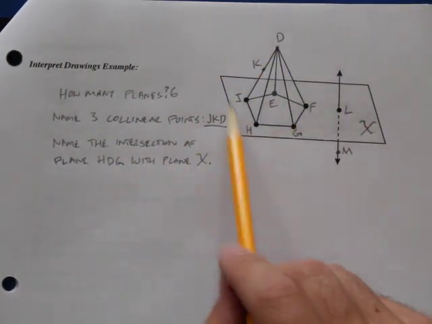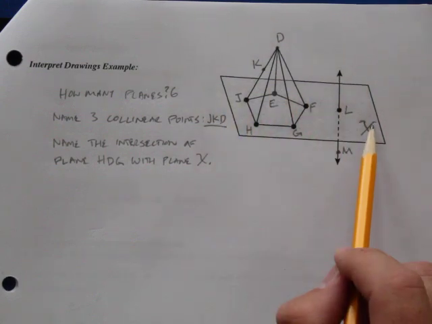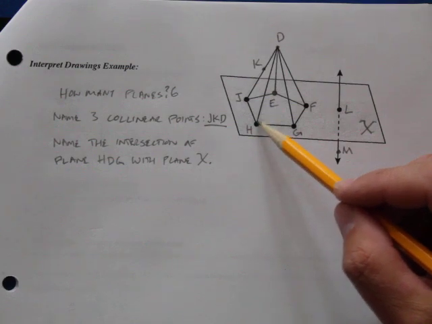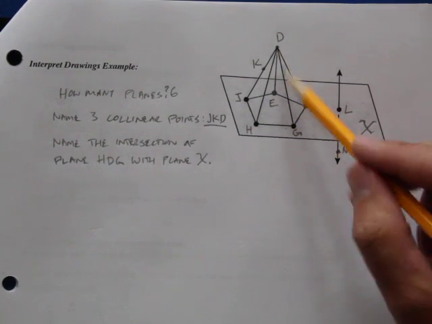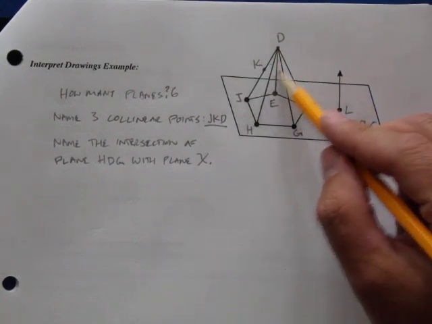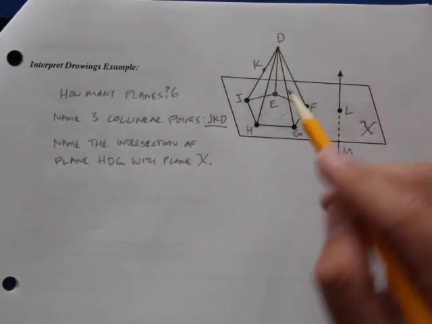Plane X is this big rectangle plane. Plane HDG, so we're naming it by these 3 points, HDG, so that's this plane right here out front.